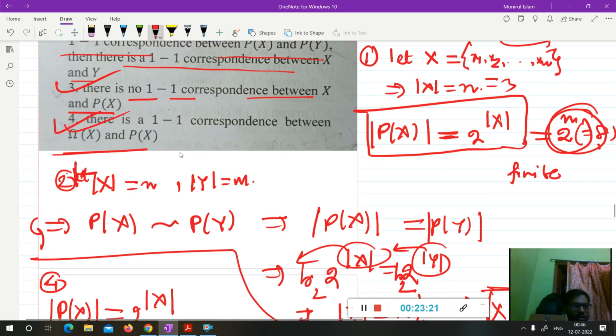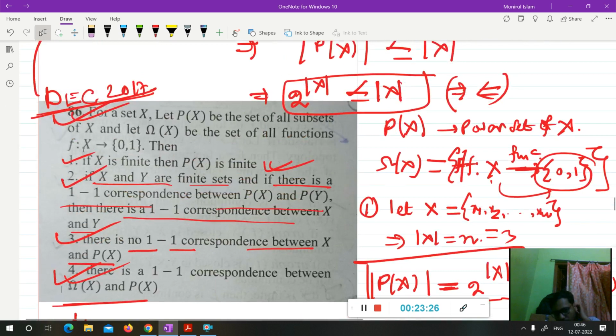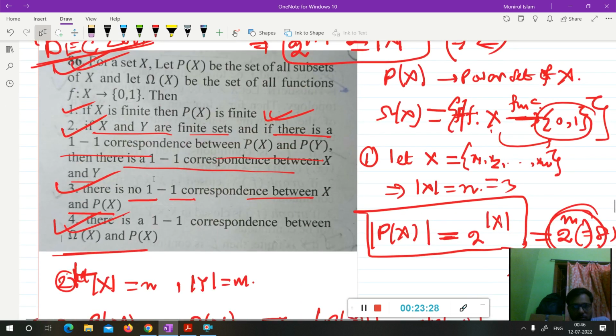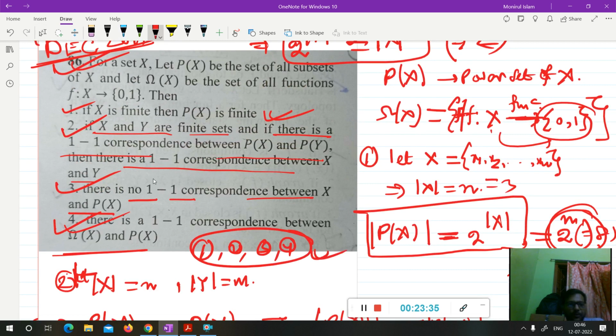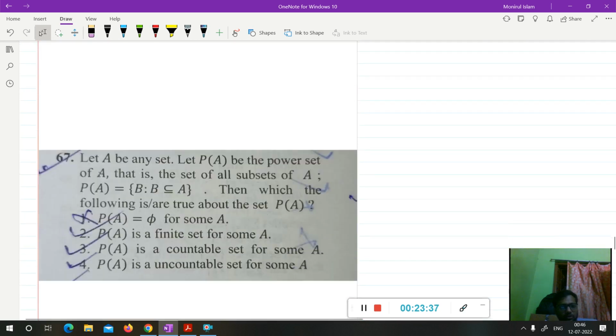Okay, there is a part C question in marks 4.75. So in this question all options are correct. Option 1, 2, 3, 4 all are correct. Okay, now let's go to the next question.